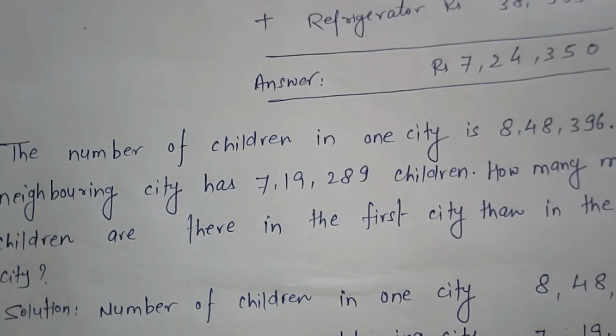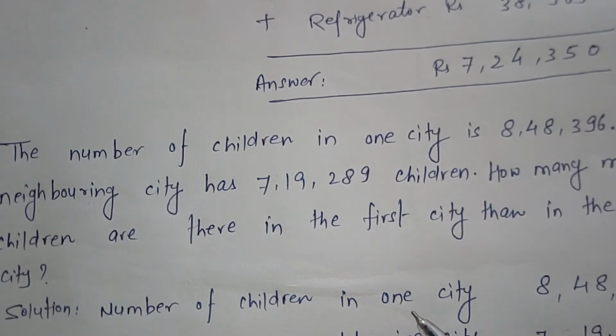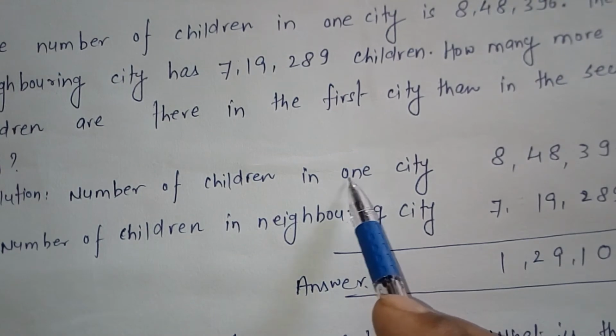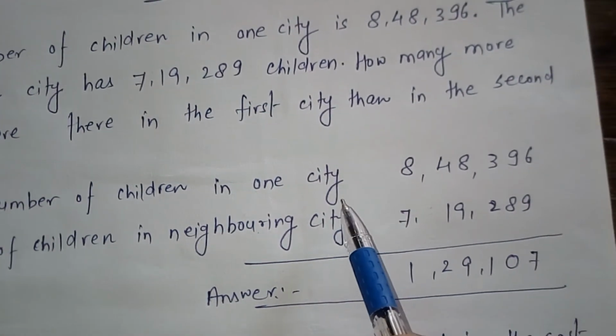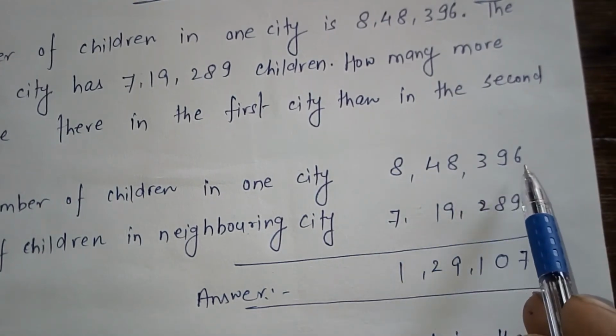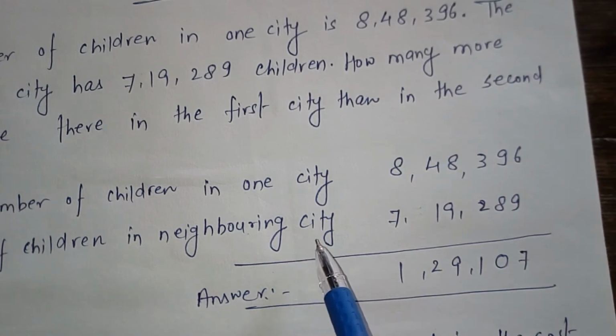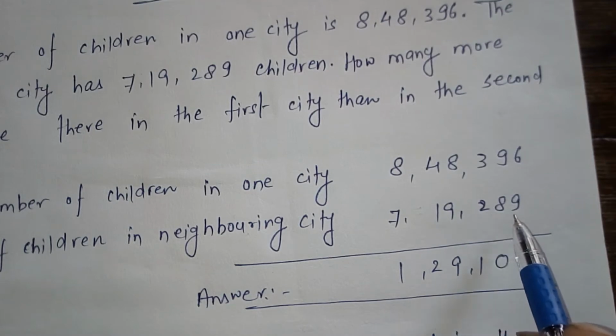Okay. So as you know my dear students, in this question there are two cities. This is the first city and this is the neighboring city. In the first city the number of children is 8,48,396. In the neighboring city the number of children is 7,19,289.